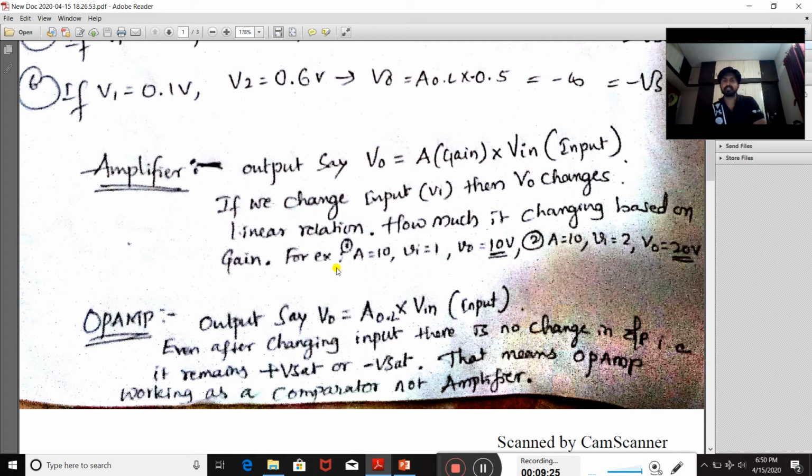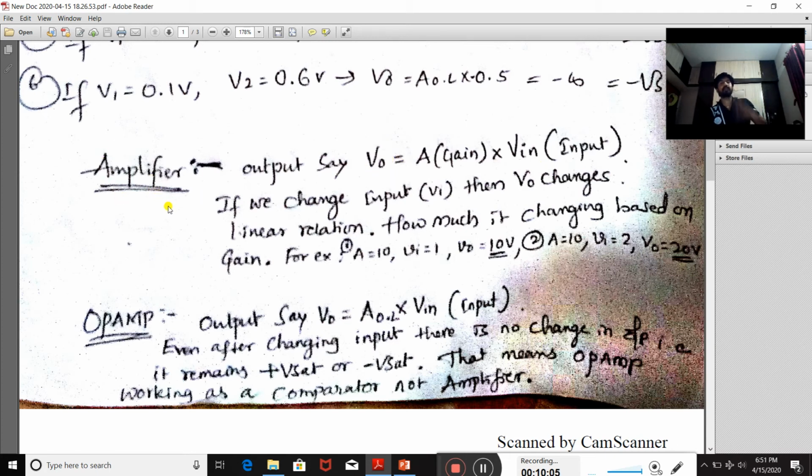For example, if you keep the gain constant at 10 and the input voltage is 1 volt, then what output are you going to get? 10 volt. In the second case, keep the gain at 10 and adjust the input voltage to 2 volt. Now 2 into 10 gives 20 volt. Similarly, 3 into 10 gives 30. So as you change the input signal, the output also changes. So there is a linear relationship between input and output in the amplifier.